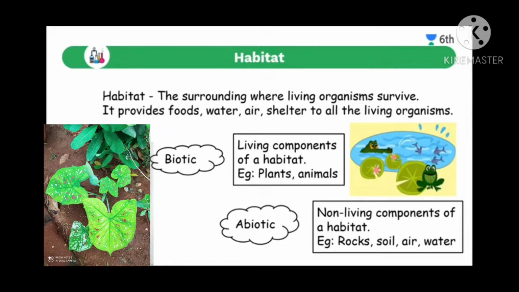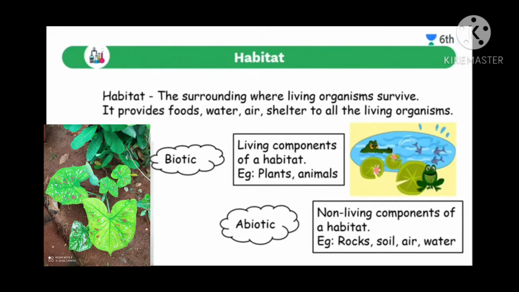For example, in a terrestrial habitat, that is on land, we human beings survive. We cannot survive in water, because we get food, water, air and shelter only on land. And for example, where does a fish live? Automatically you will say that fish lives in water, because a fish gets food, water, air and also shelter in water only. So water animals live in water, and land animals and some plants live on land itself.